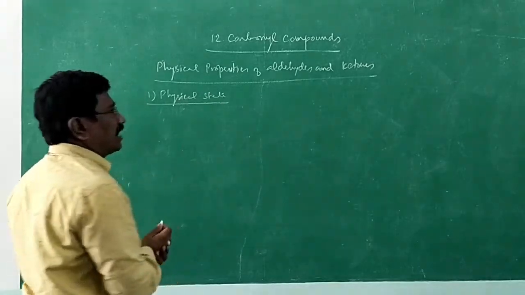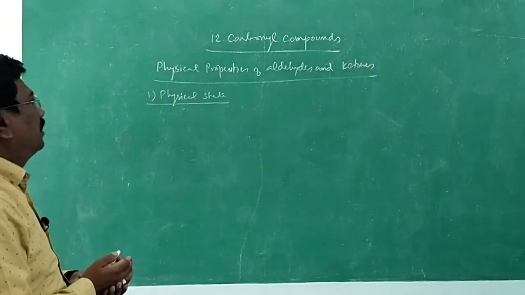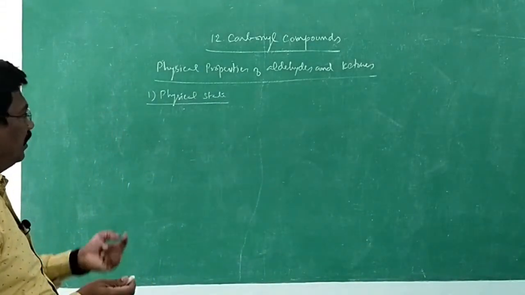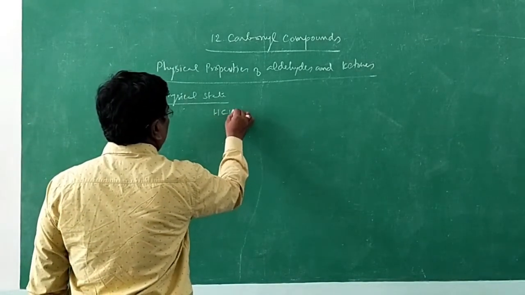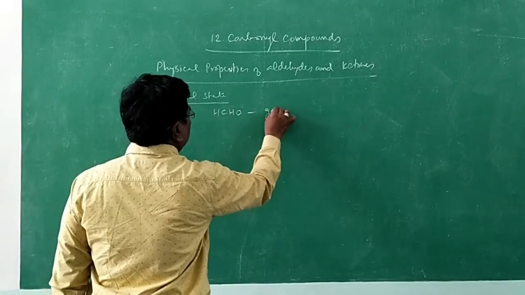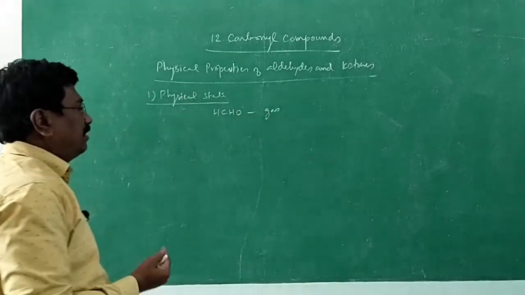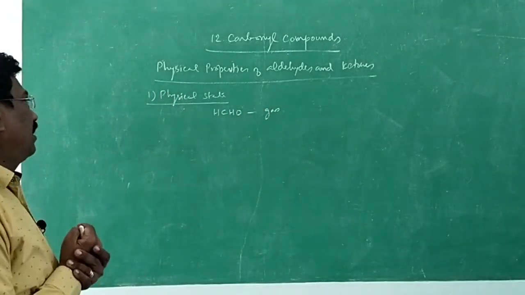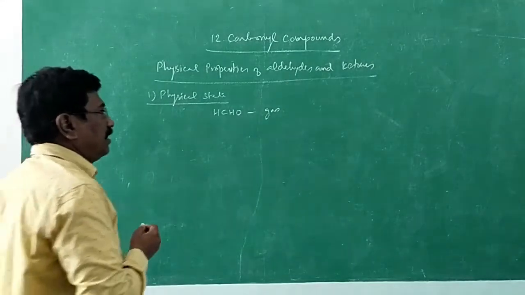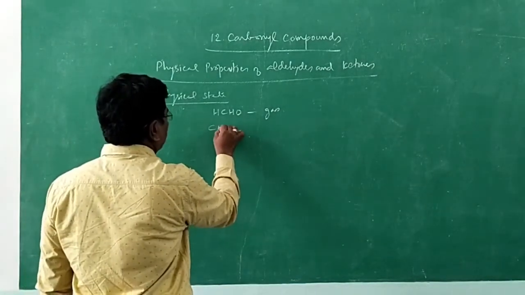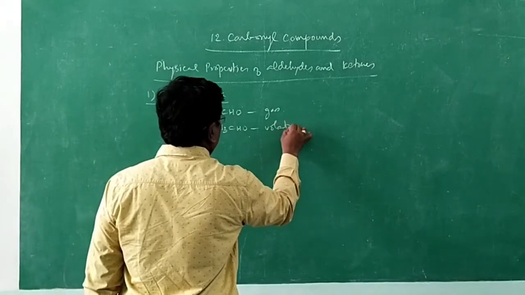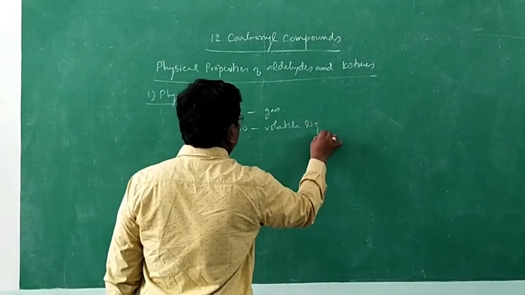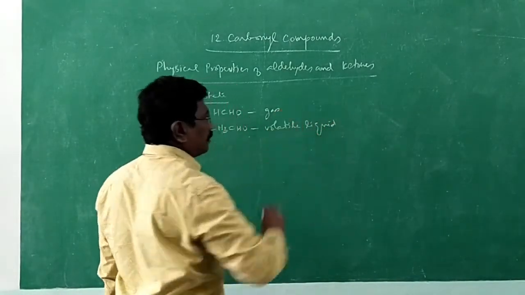What is the physical state of the very first compound under aldehydes containing only one carbon? It is formaldehyde. Formaldehyde is a gas, being just only one carbon atom. If we go in for acetaldehyde, it is a volatile liquid.